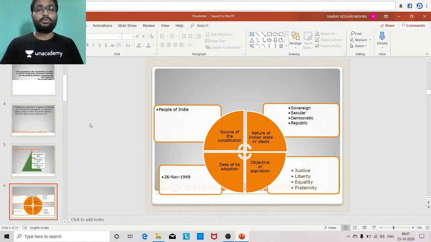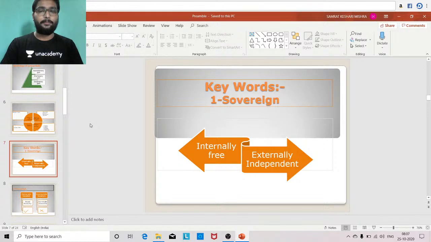जो थे हमने discuss किया: sources of the constitution, that is people of India. Nature of the Indian state, that is sovereign, secular, democratic, and republic. Date of adoption of the Indian Constitution, that is 26th November 1949, and aspiration or objective of the Indian Constitution, that is to provide justice, liberty, equality, and fraternity.